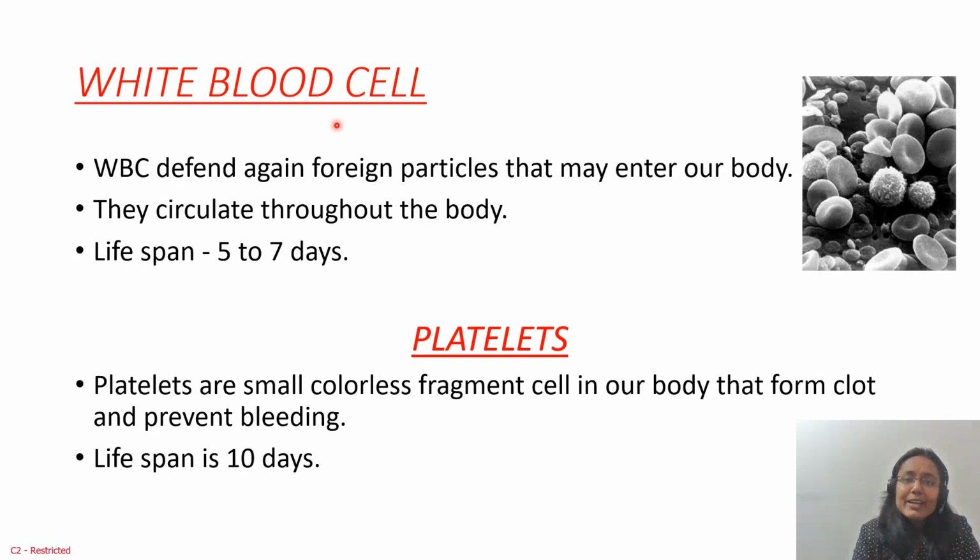Whenever we get ill or injured, our white blood cells activate. They always rotate throughout the body, but whenever they see something strange, that is foreign particles, they defend against them and produce antibodies to protect us. So WBCs defend against foreign particles that may enter our body. They circulate throughout the body. The lifespan is 5 to 7 days. Okay, so that's all about WBCs.